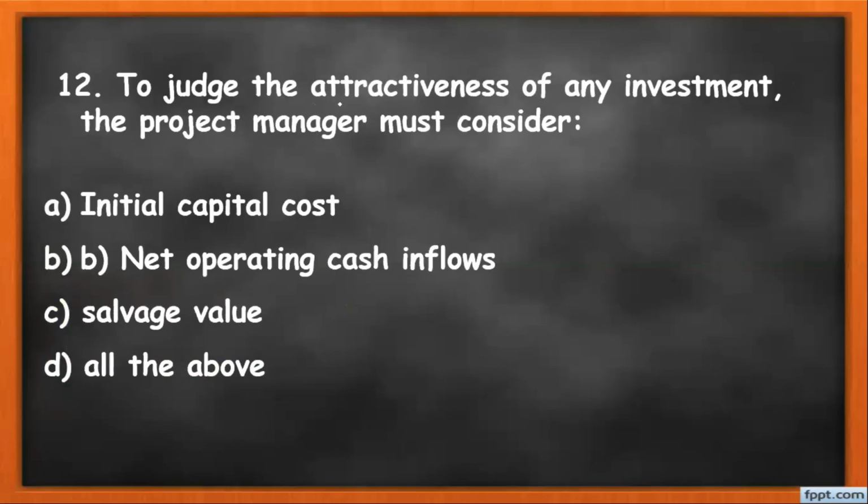MCQ number 12, to judge the attractiveness of an investment, the project manager must consider option A, initial capital cost, net operating cash inflow, salvage values, and all of the above. So the correct answer is all of the above, because for attractiveness we need to consider all three options, that is initial cash flow, then net operating cash flow, and salvage values.